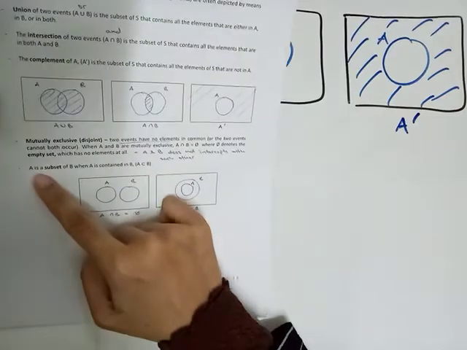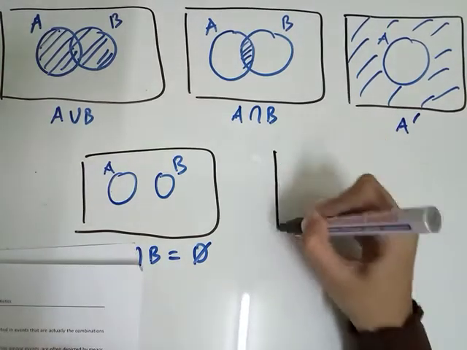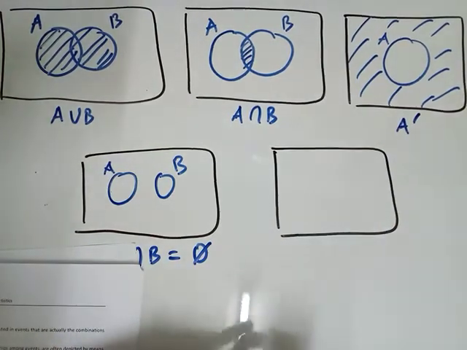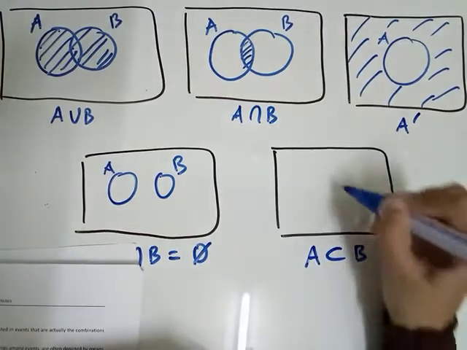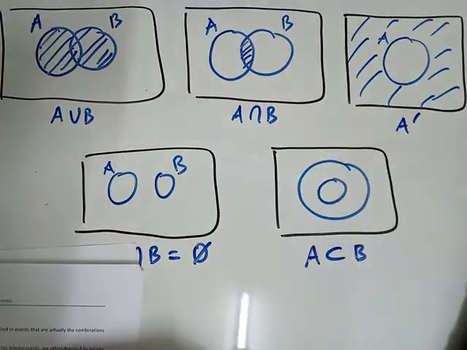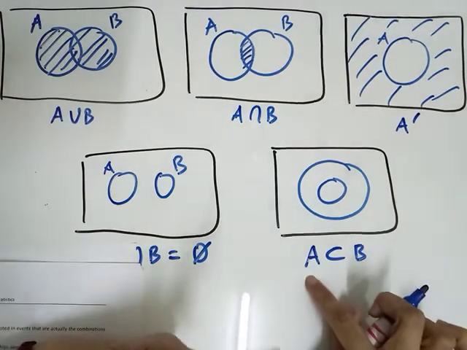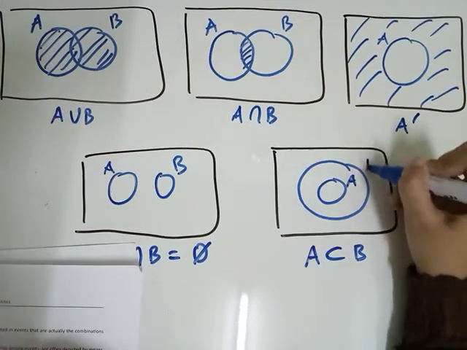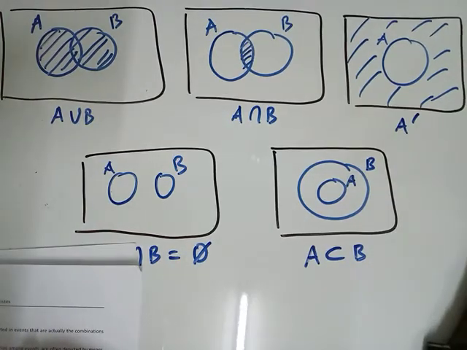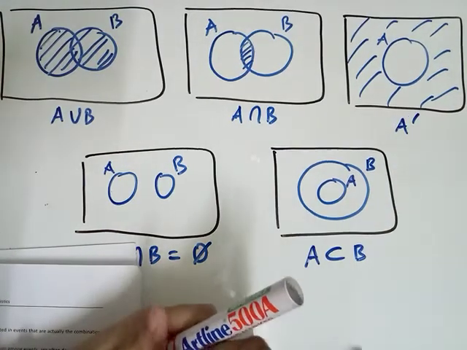And then the last one, A is a subset of B when A is contained in B. The last box. A subset B. Which one sits inside? When we say that A subset B, that means A is contained in B. That means A is inside, B is outside. Alright, A subset B. A sits inside, B sits outside.